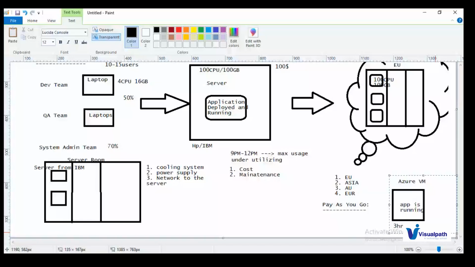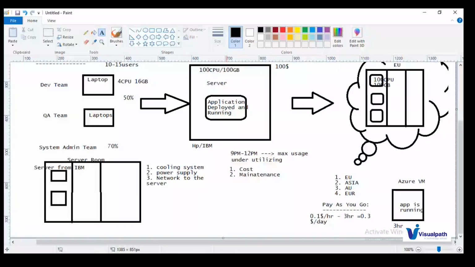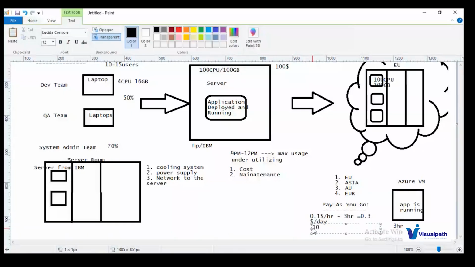That is the feasibility the cloud providers will provide us. You do some simple math here. Let us take a virtual machine that costs $0.1 per hour, right? So if it runs 3 hours per day, that is $0.3 per day. If you calculate 0.3 into 30, you will get $9, which is roughly $10. So you will get a monthly cost for this VM of $10 per month.